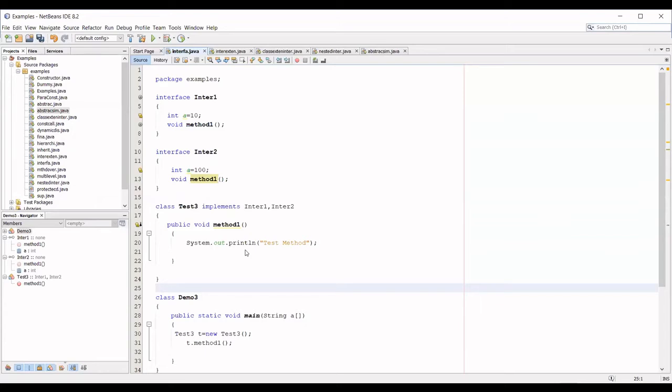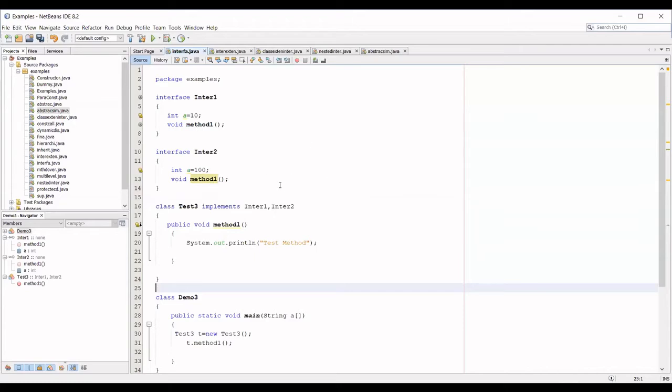How many implementations are there for method 1? Only one. Only these two are the declaration.